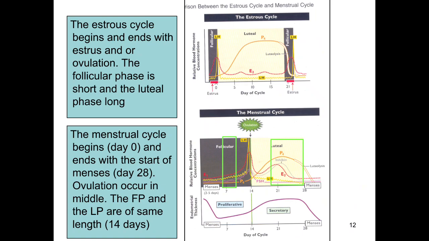In comparison, the menstrual cycle begins at day 0 and ends with the start of the menses at day 28. Ovulation occurs in the middle, and the follicular phase and luteal phase are of the same length. You can see the description of these cycles in the picture.